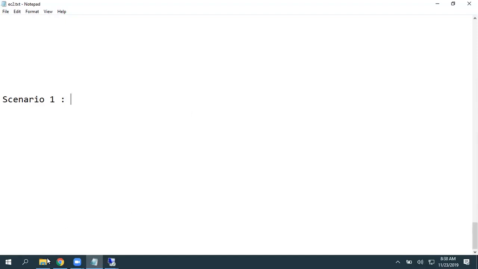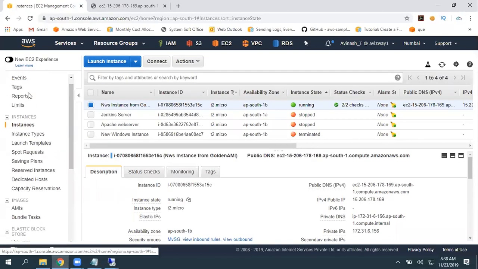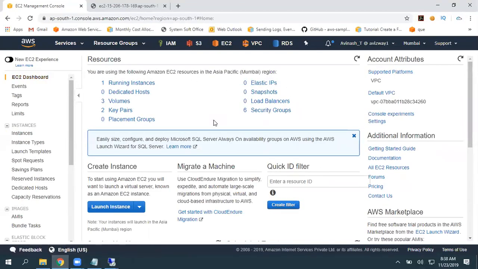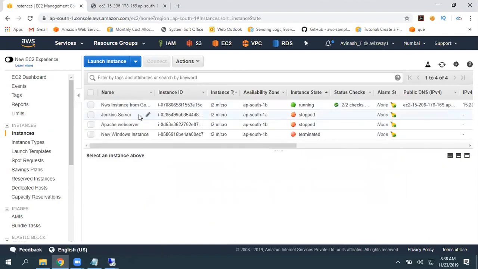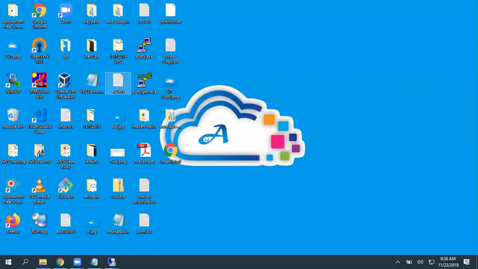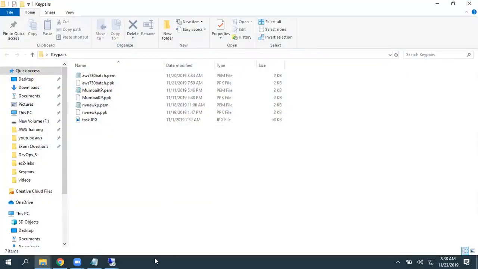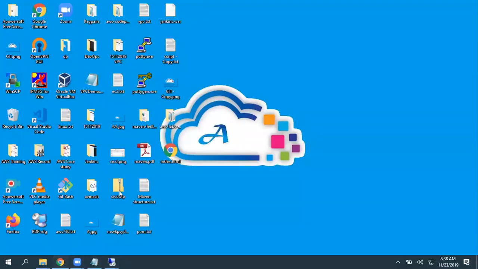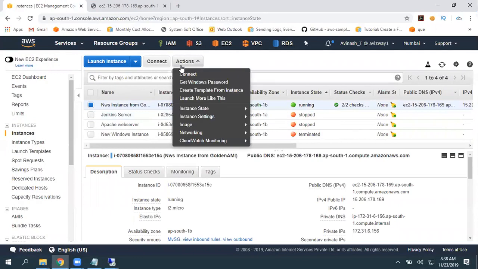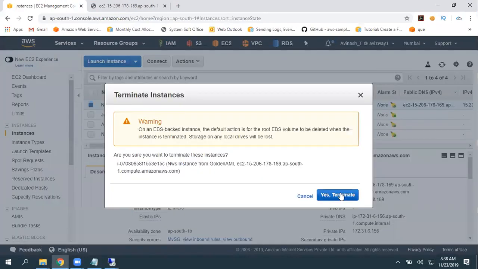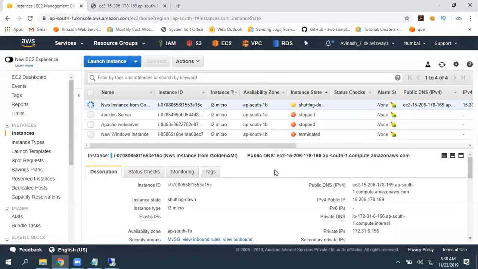You have key pair in your AWS account, and you have key pair in your local machine also. So you have not deleted any key pair, but you forgot that password. How you are going to crack that is scenario 1.